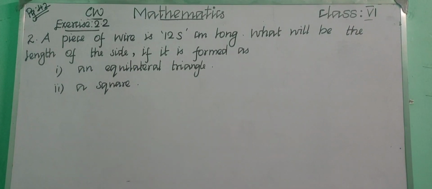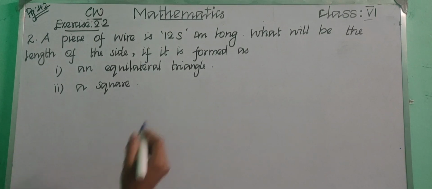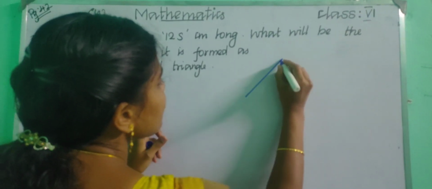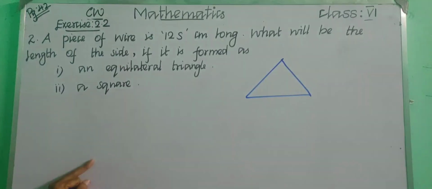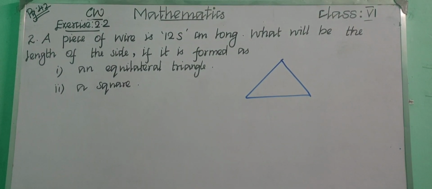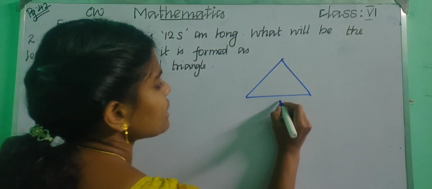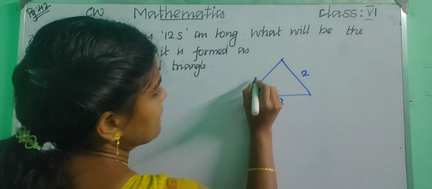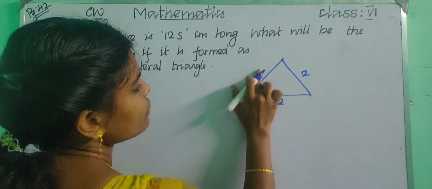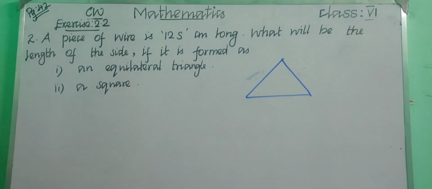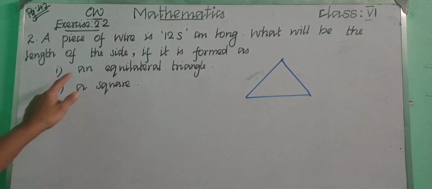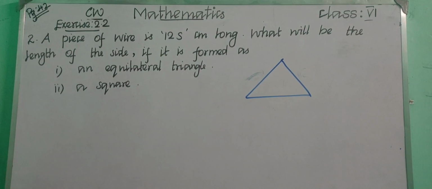So what is meant by an equilateral triangle, children? An equilateral triangle means a triangle having three sides, all the three sides equal. If it is 2 centimeter here, then here also 2 centimeter, here also 2 centimeter. That is called an equilateral triangle. So a triangle has how many sides? 3 sides, right? So how will you find the answer for an equilateral triangle?